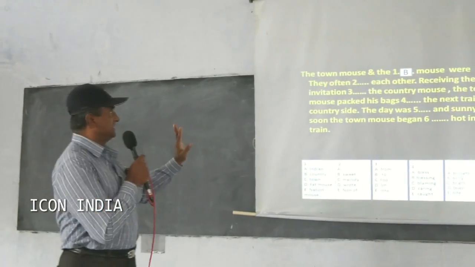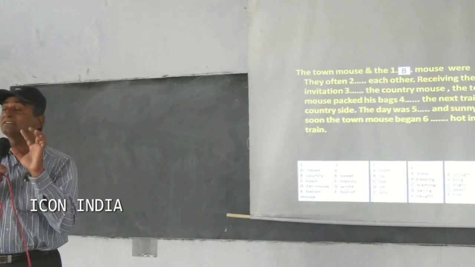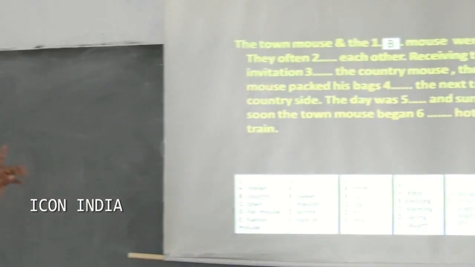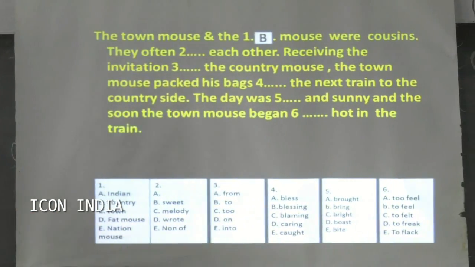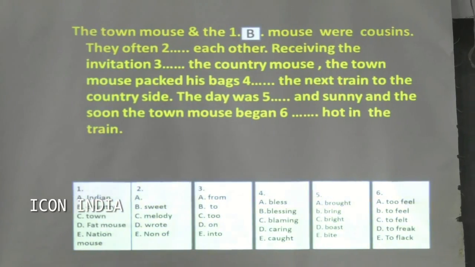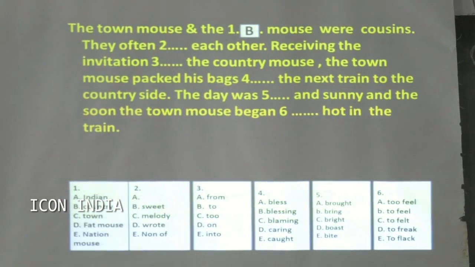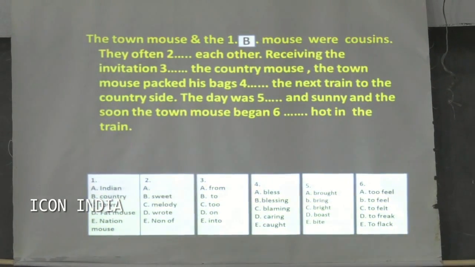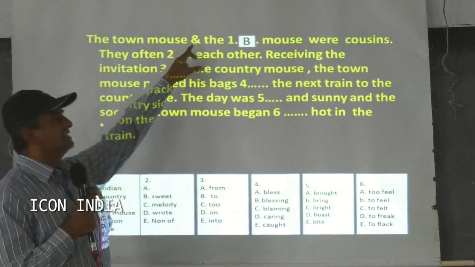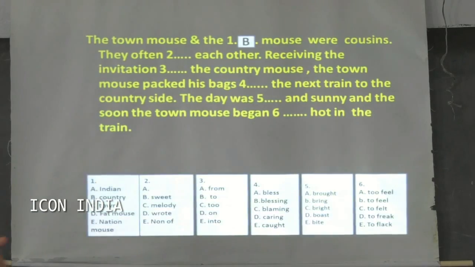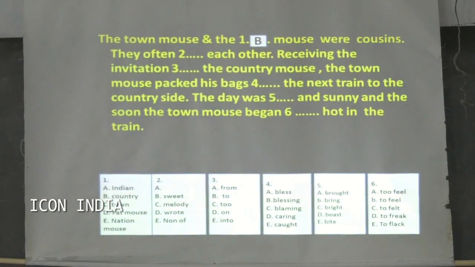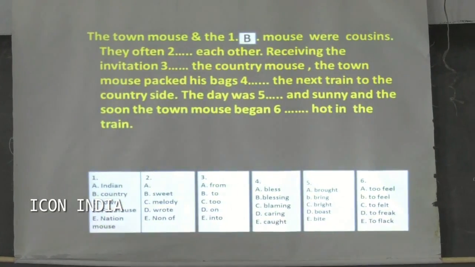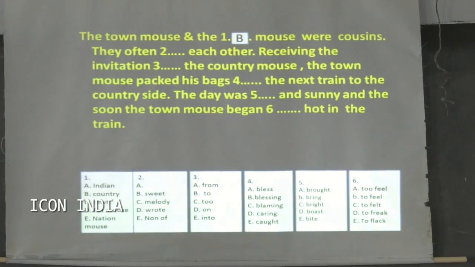Here, you must see the sentence structure. Here you see the town mouse and the dash mouse were cousins. Here, town mouse, and another mouse means country mouse. So this is a connection. And here is the conjunction, and after the conjunction another mouse is also there. So which mouse do you catch? Country mouse. Then only, they often dash each other.